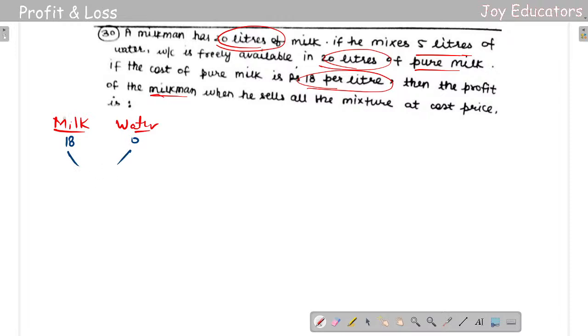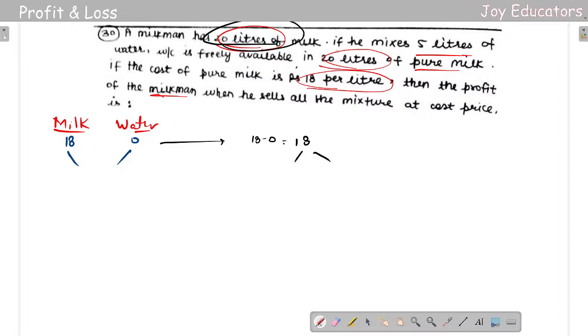The mean value here they had in the question, so we need to find it. Okay, how to get the mean values? Just 18 minus 0 is going to be 18 only. So let us see. There are 20 liters. Milk is 20 liters, and he said 5 liters to be added.